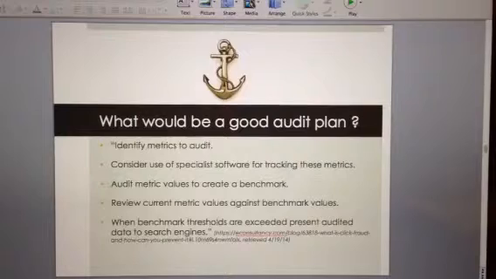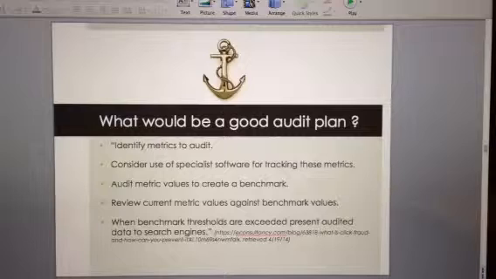So I think the anchor for this entire analysis would be a good audit plan. And I think what we need to do is identify what metrics we're going to audit. We can look at different kinds of software, and I have a few recommendations, and create benchmarks. And I think we need to review these.